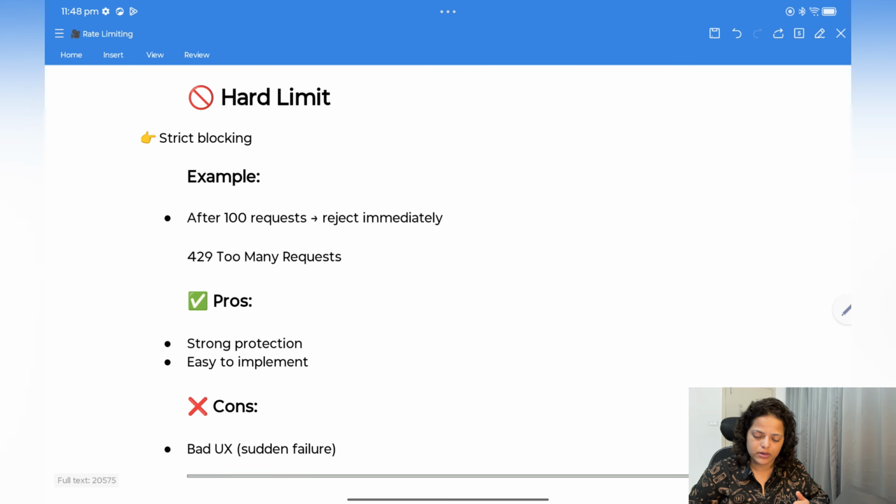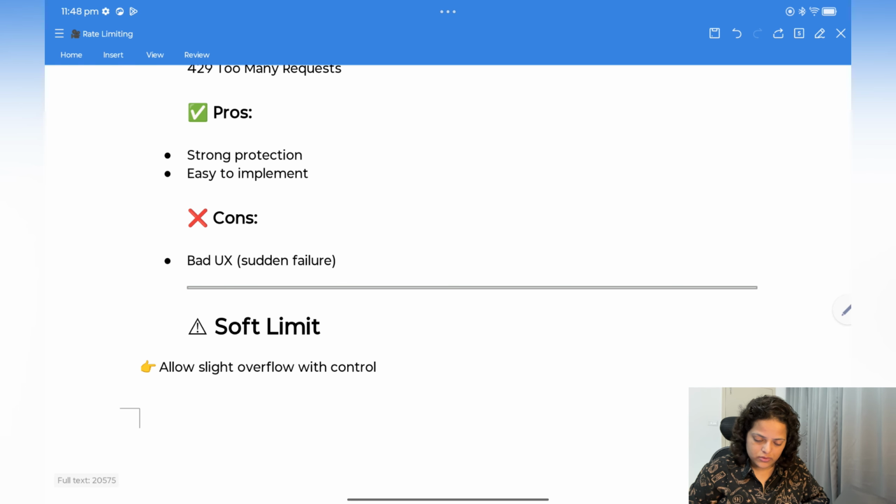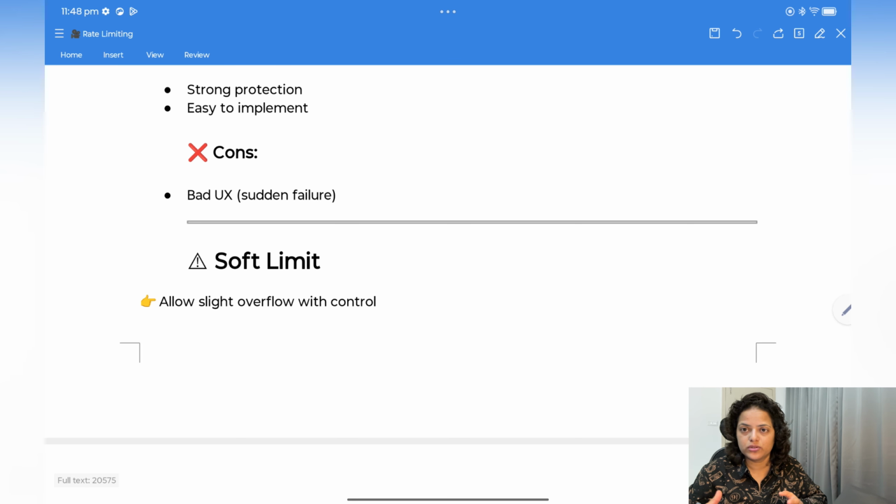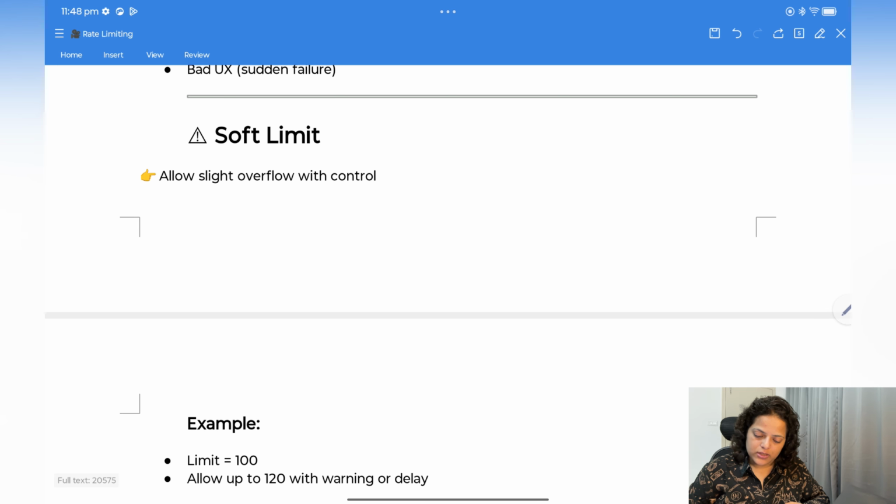A hard limit is when I'm saying that a user can send 100 requests per second. If he sends 101 requests, the first 100 will process fine, but at the 101st request the system will block the request or return 429, which is the too many requests error code. The pros are strong protection and easy implementation, but the cons are bad UX and sudden failure. The user will suddenly wonder why the request is failing. So now what is soft limit?